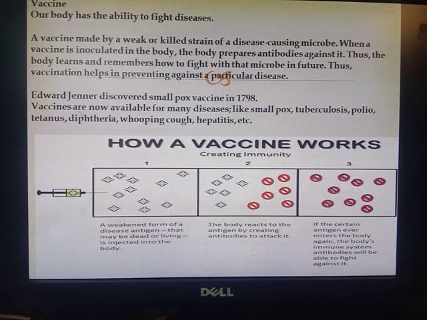Okay, I am going to discuss the vaccine, working of a vaccine, how a vaccine actually works. As you can see, it is quite visible in the screen. सबसे पहले तो वैक्सीन डिस्कवर किसने किया था?